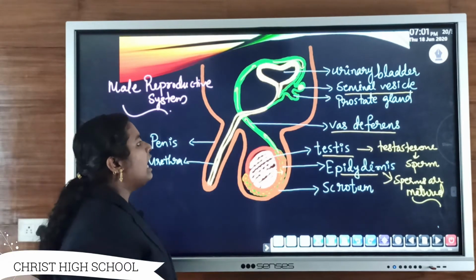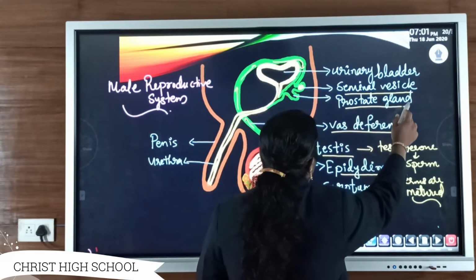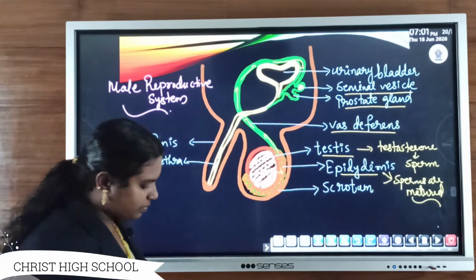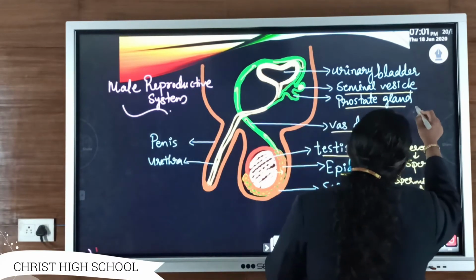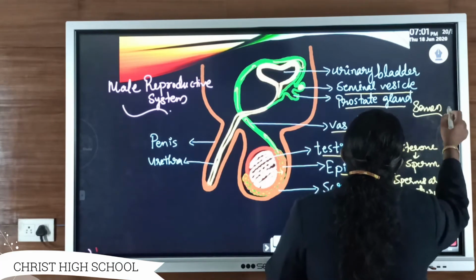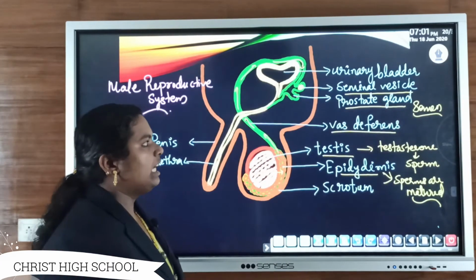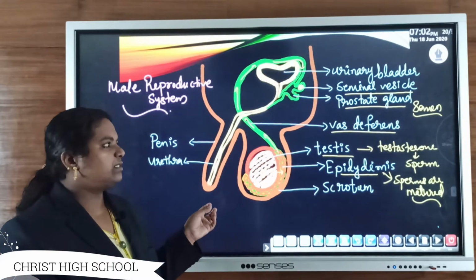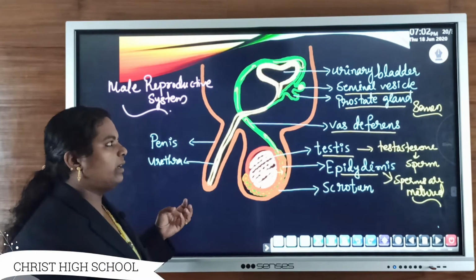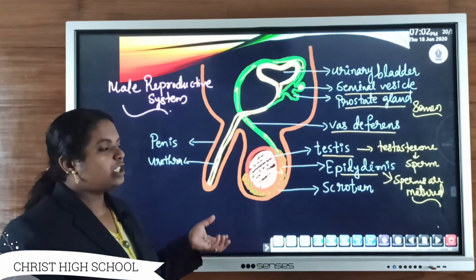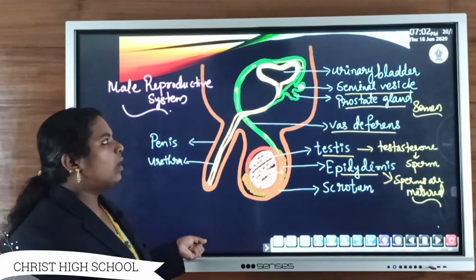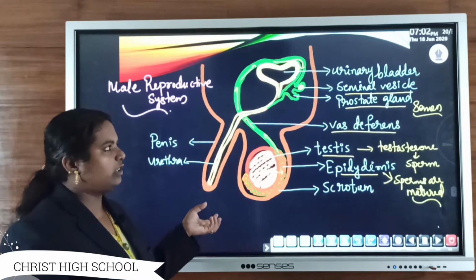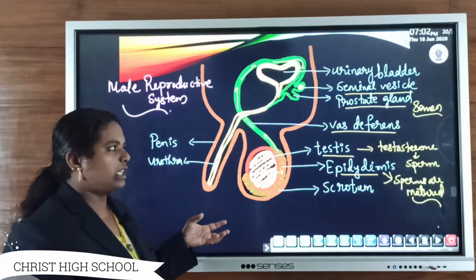The fluid secretion from the seminal vesicle, as well as the secretion from this prostate gland, forms semen. That liquid part is known as semen. Semen contains sperms in it, and it provides nourishment to those sperms. So semen is the fluid secretion from the seminal vesicle as well as the secretion from the prostate gland.